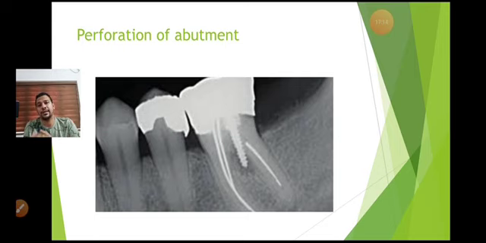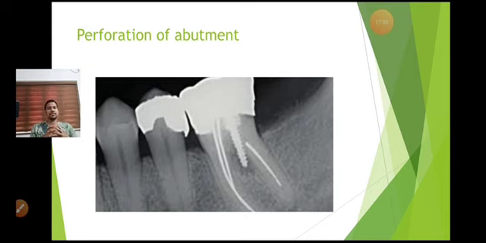That is in the case of anteriors. When you talk about posteriors, if the loss of coronal structure is more than 50%, you are supposed to strengthen the abutment with a post.